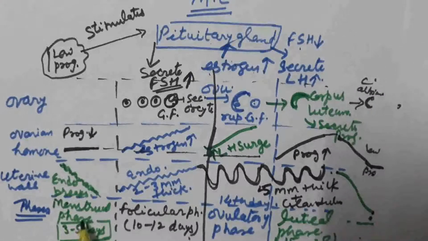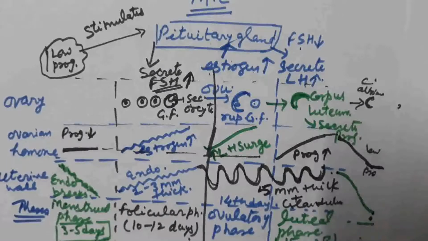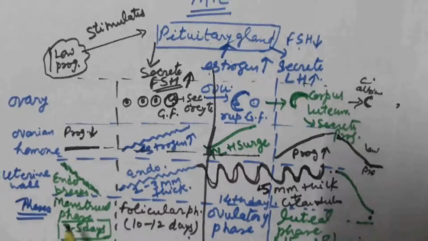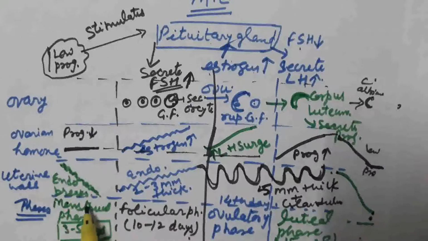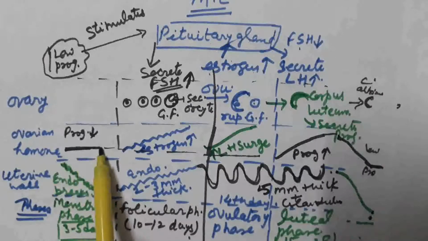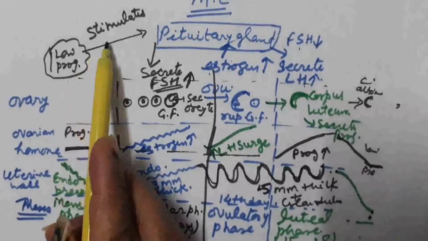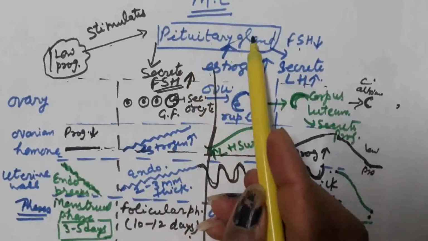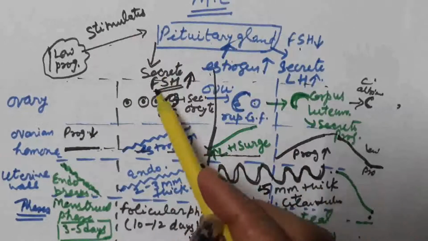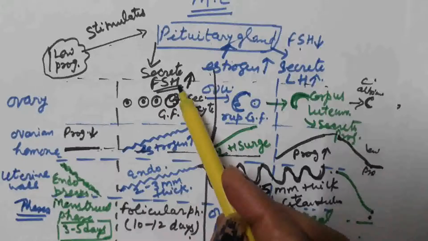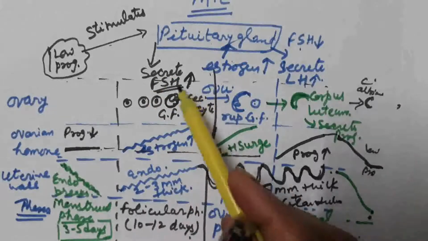First phase is the menstrual phase, which is of 3 to 5 days. During this phase, bleeding takes place. The inner lining of the endometrium breaks down due to low secretion of progesterone, which is released from the corpus luteum. This low level of progesterone stimulates the pituitary gland to secrete FSH hormone. There is a rise in the FSH hormone.